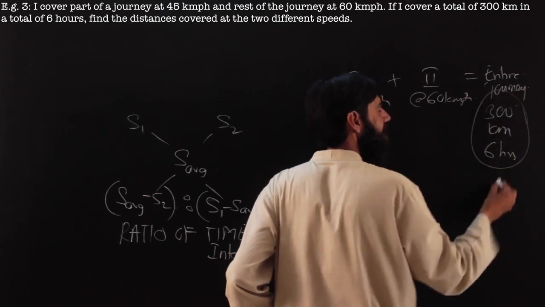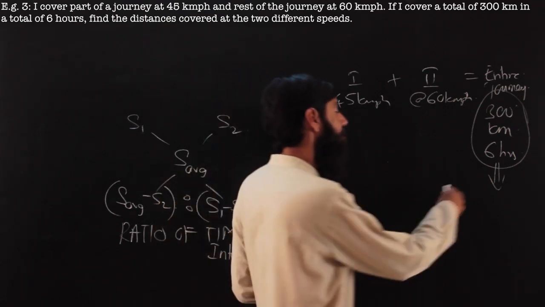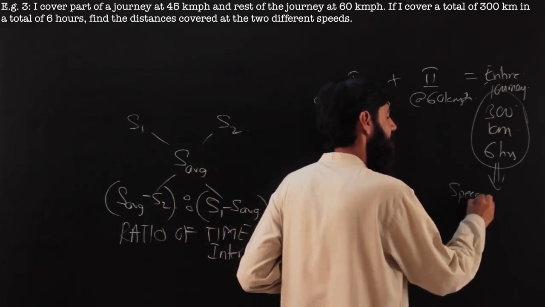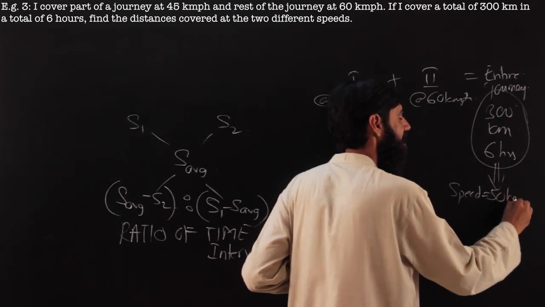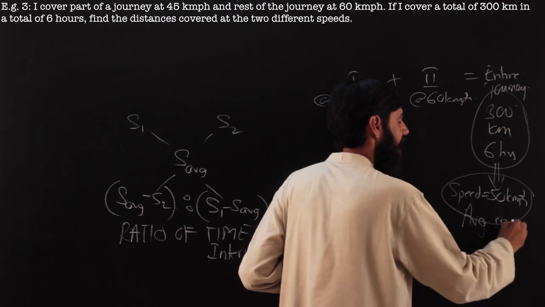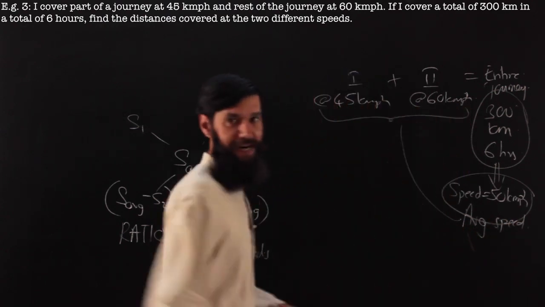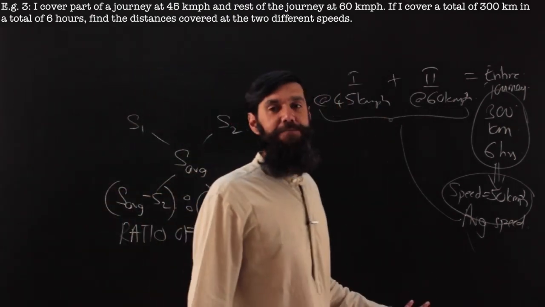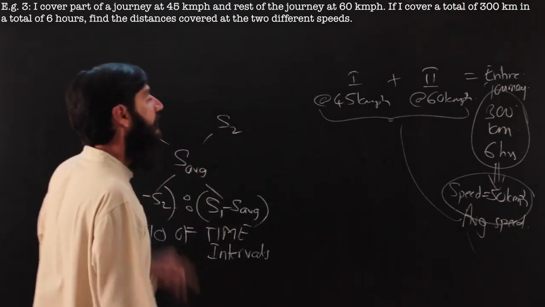So can I convert this entire journey into a unit of speed? 300 kilometers in 6 hours is going to be 50 kilometers per hour. And could I say this is my average speed for the entire journey, the average of these two speeds combined? So I can use the average speed funda here. I just need to look at the total distance as a speed.